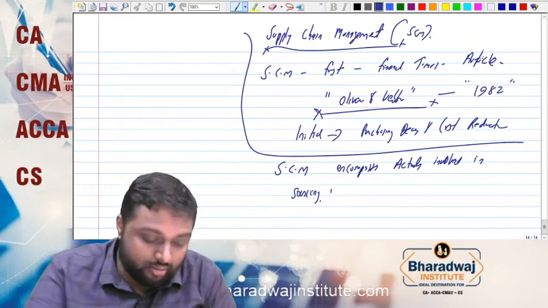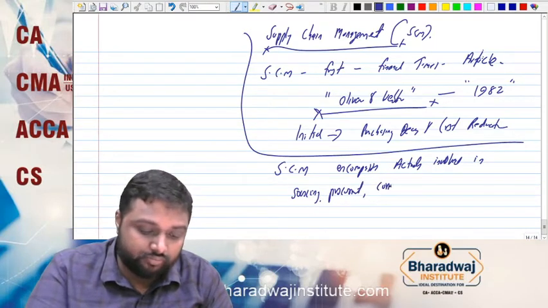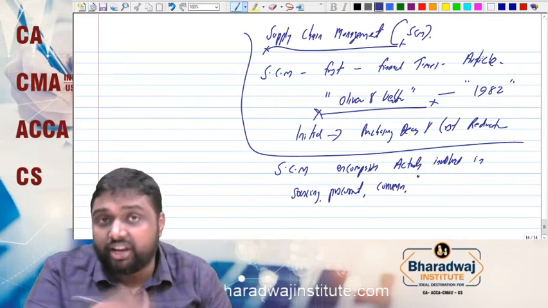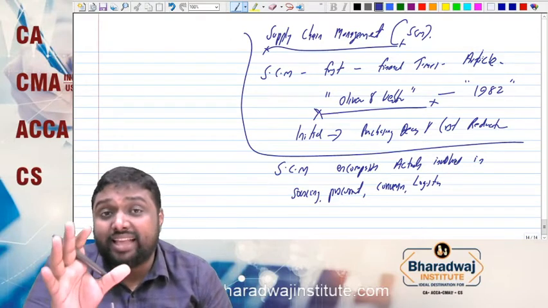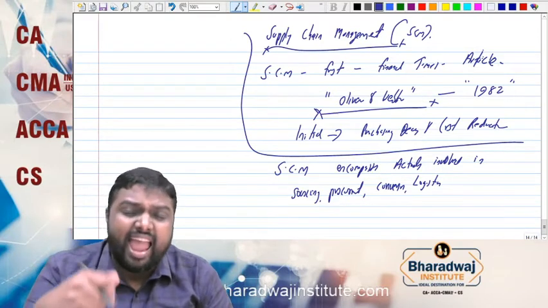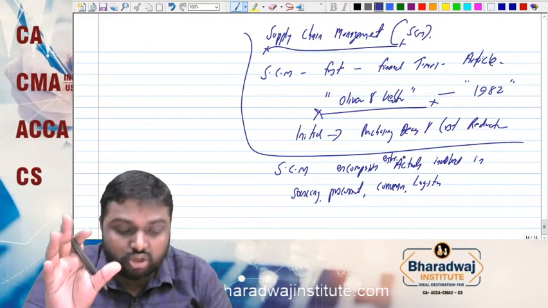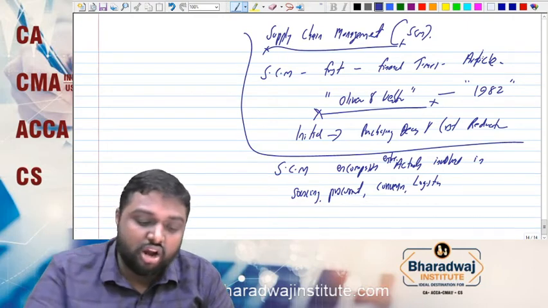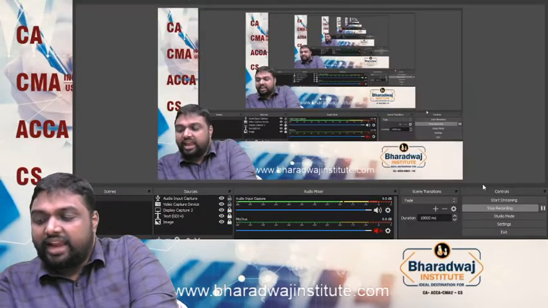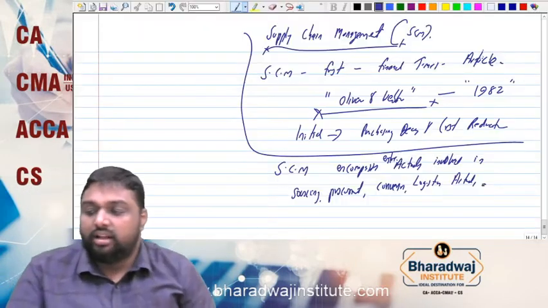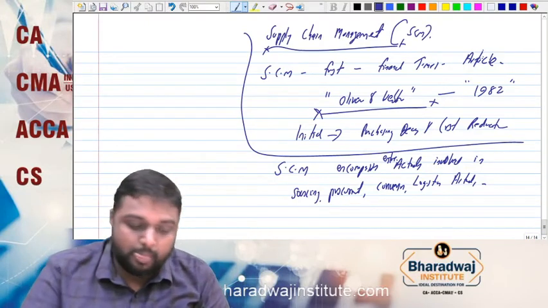Then procurement, bringing. Then production, we call conversion. Then reaching to the customer, we call logistics. So supply chain management encompasses entire activities. We can call it as entire activities involved in sourcing, procurement, conversion, logistics activities.